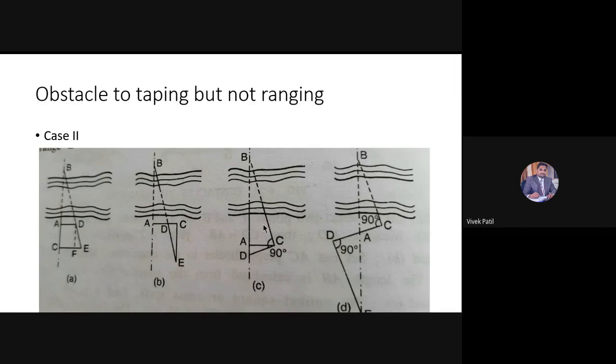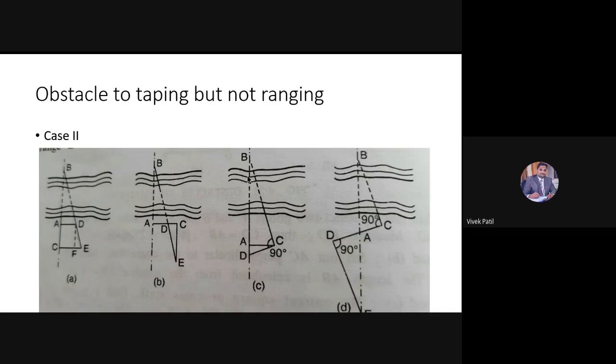Now looking at triangles ABC and ACD. In this, angle A and angle A, both are 90 degrees. If I assume this angle ACB as theta, what will be the remaining angle ACD? 90 minus theta.